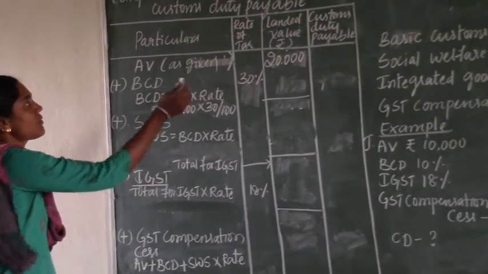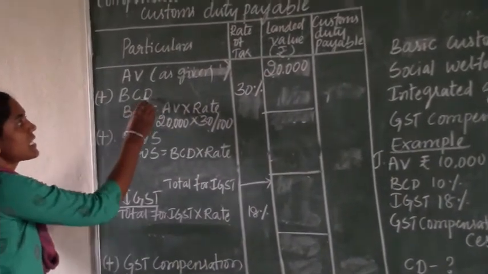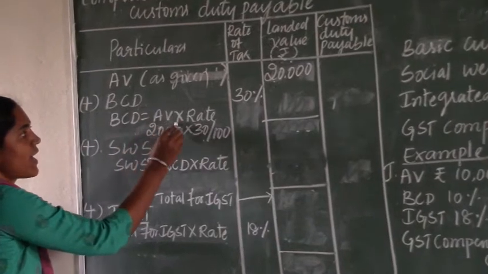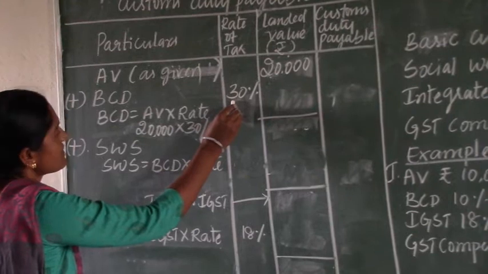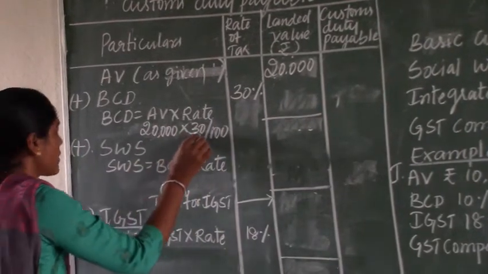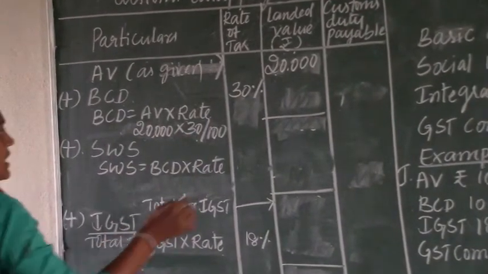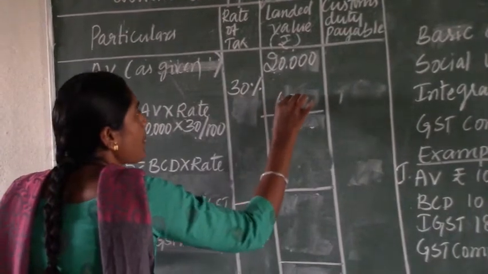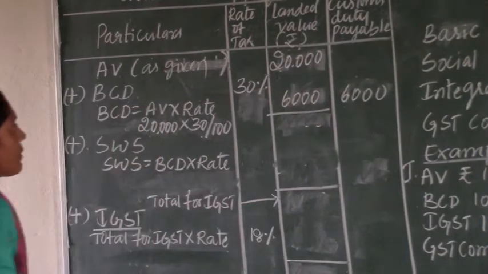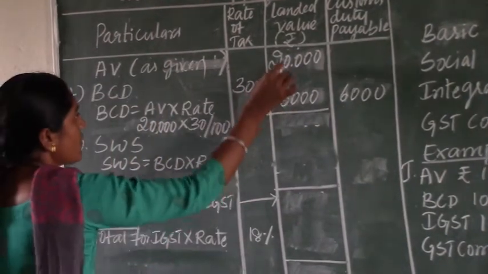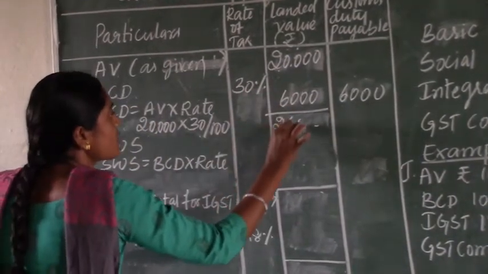See, on that assessable value again we need to calculate the BCD. BCD is equal to assessable value into rate of BCD. BCD rate given is 30%, so assessable value into 30%, then BCD is 6,000. That 6,000 we need to write in both the value column as well as the duty payable column. Make it total: 20 and 6, 26,000.